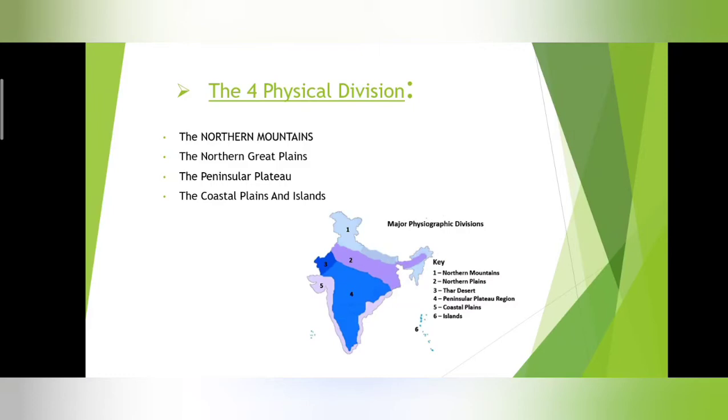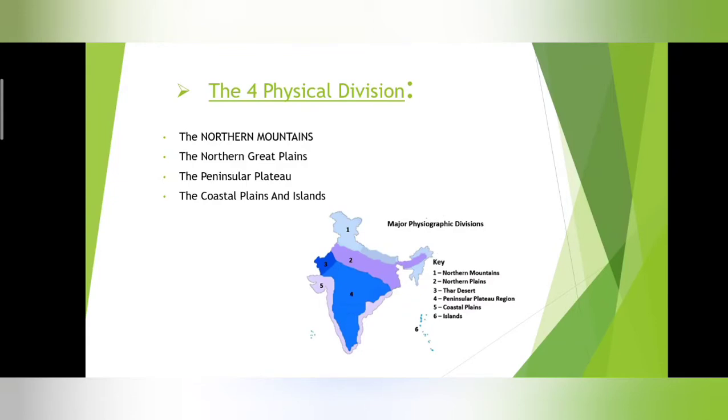Then we have the larger part of physical division in India, that is the blue color what you see, marked 4. The number 4 which has been marked is the peninsular plateau. Plateau means a level little higher than the landform.